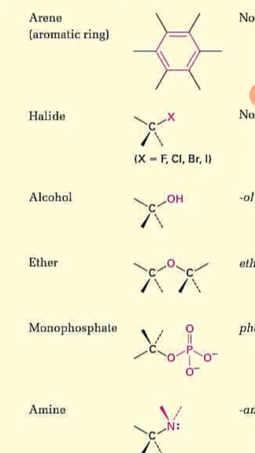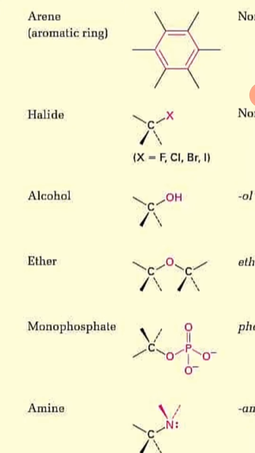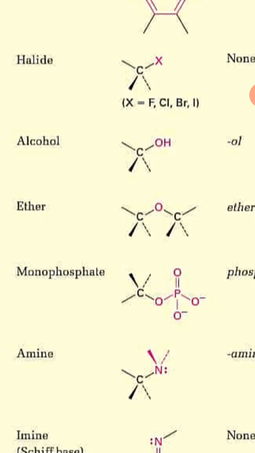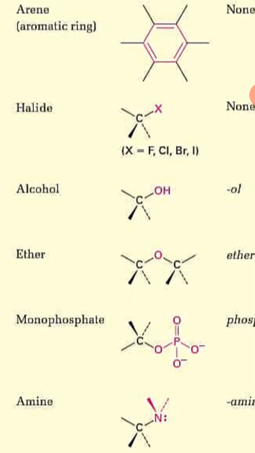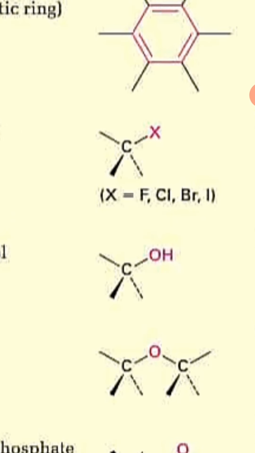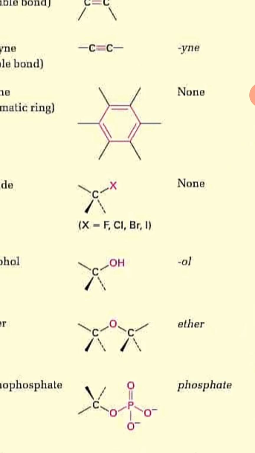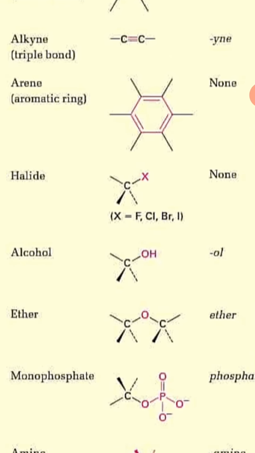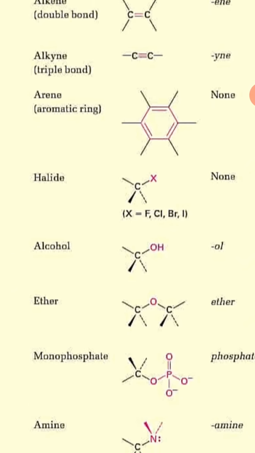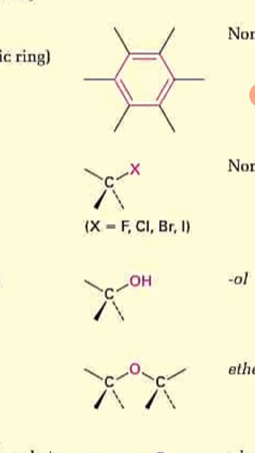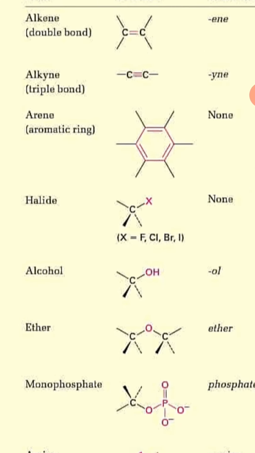Okay, the next is halide. You must have known the halogen groups. When halogen groups are attached to any alkyl group or present in any hydrocarbon, they are recognized as halides. They also don't have any ending name, because the ending name is always of the alkane or the carbon to which they are attached, and X could be fluorine, chlorine, bromine, and iodine.